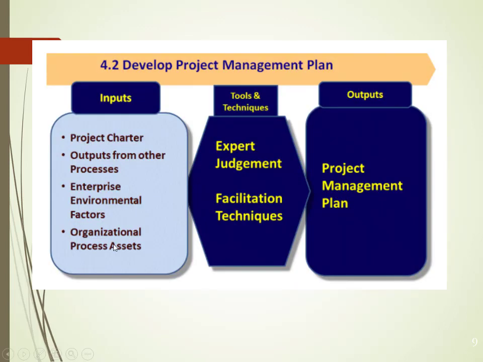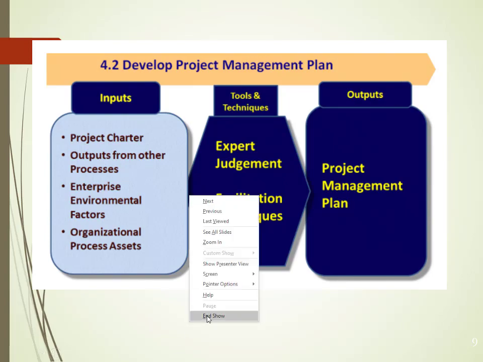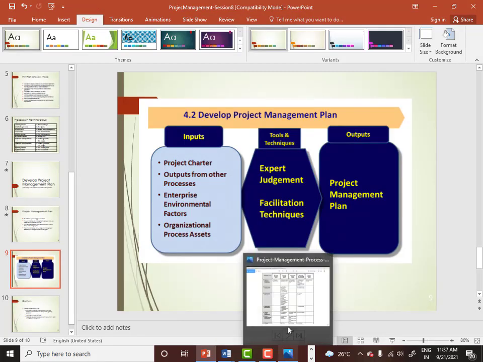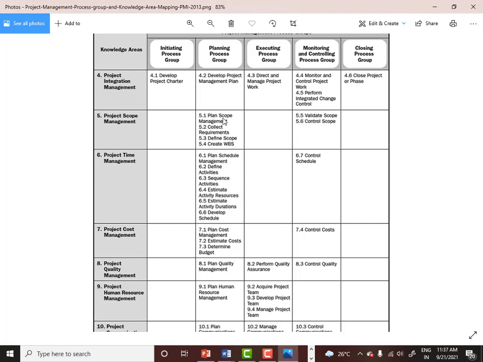Okay, now how do you do this project management plan? So you have some inputs. You have to take the project charter as an input, and I have written here outputs from other processes. Let me show you this picture. You have already seen this picture. You have so many processes here. For example, cost management processes here, quality management processes here, human resource management processes here.